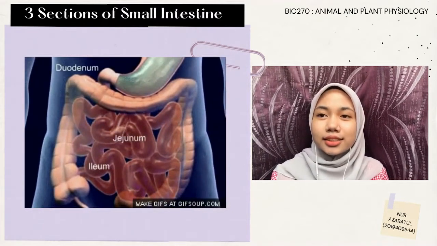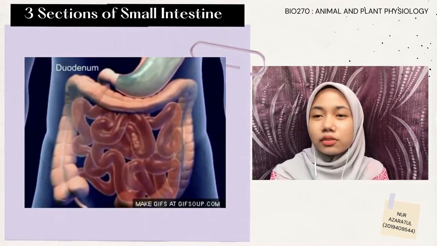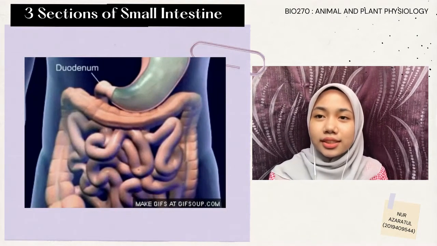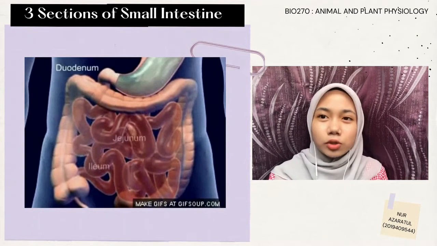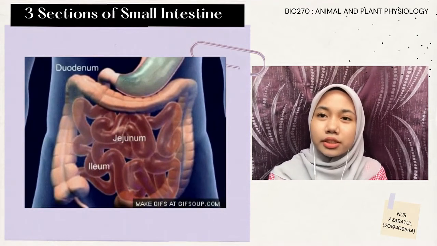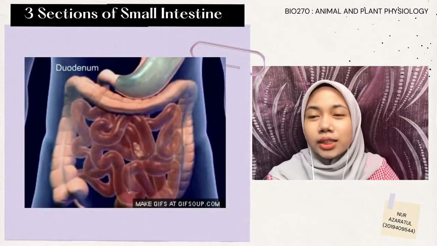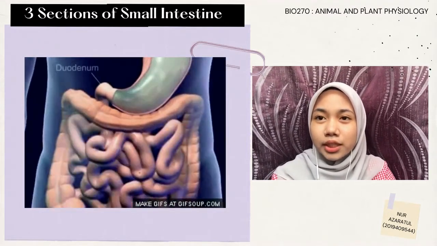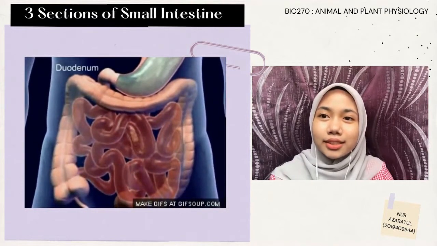So we move to the parts of the small intestine. The small intestine is made up of three segments, which each form a passage from our stomach to our large intestine. The small intestine is the site where almost all of our digestion and absorption of nutrients and minerals from food take place. As we can see, the first part of the small intestine is the duodenum, the middle part is the jejunum, and the last part is the ileum.